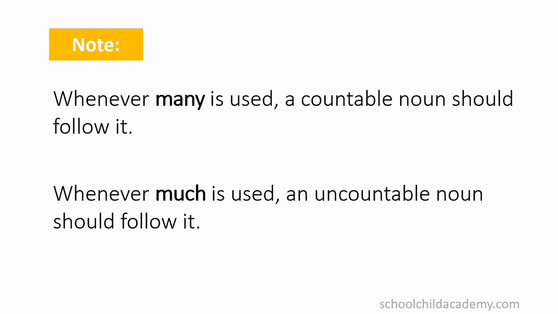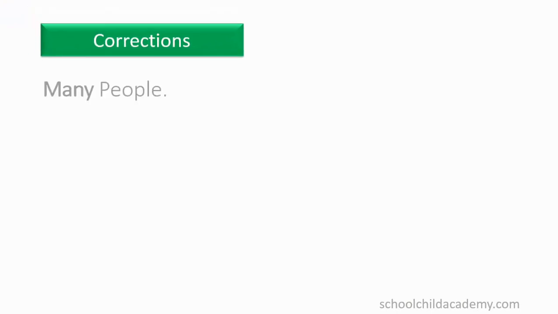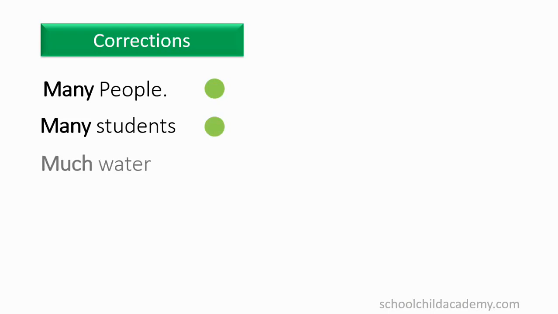Okay, let's now correct our common mistakes. Many people is correct. Many students, correct. Much water, correct. And much fun is correct.